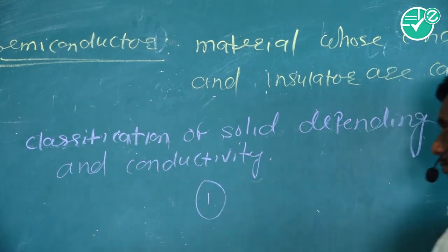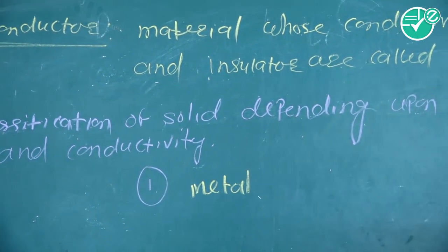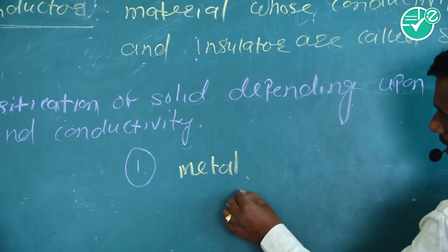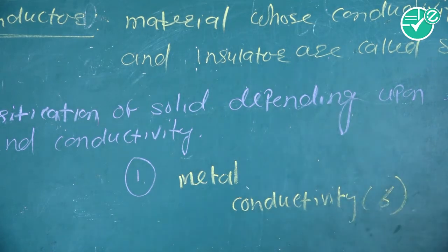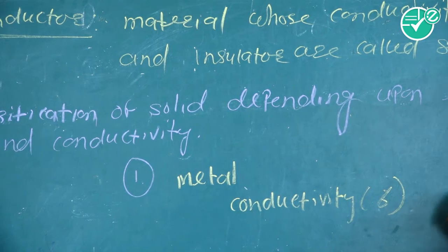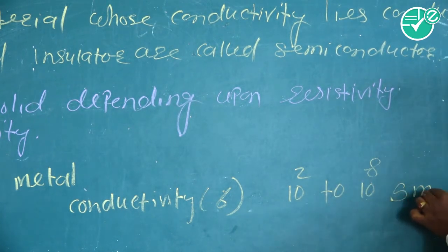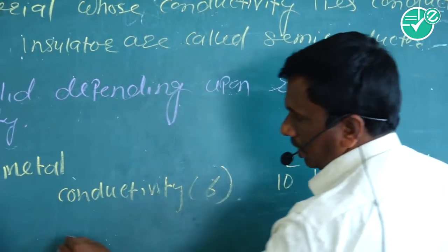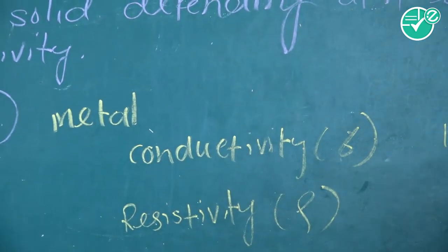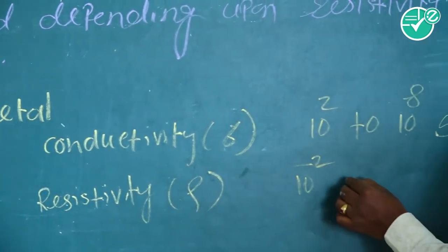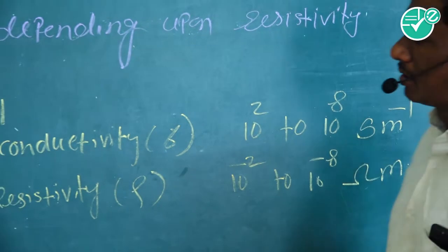First, metal. Whose conductivity sigma lies between 10 raised to 2 to 10 raised to 8 Siemens per meter, and resistivity rho lies between 10 raised to minus 2 to 10 raised to minus 8 ohm meter. This is the metal.